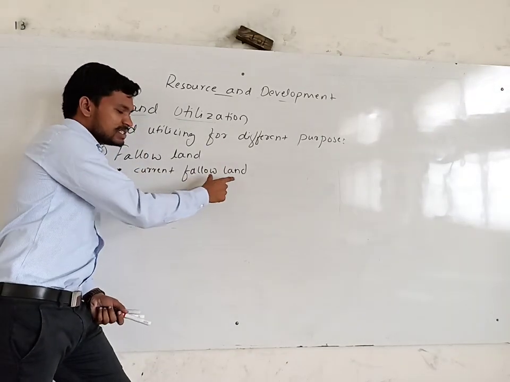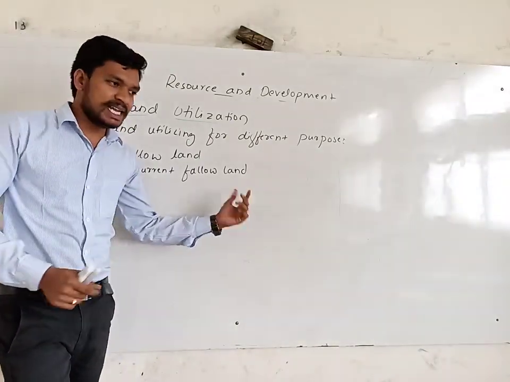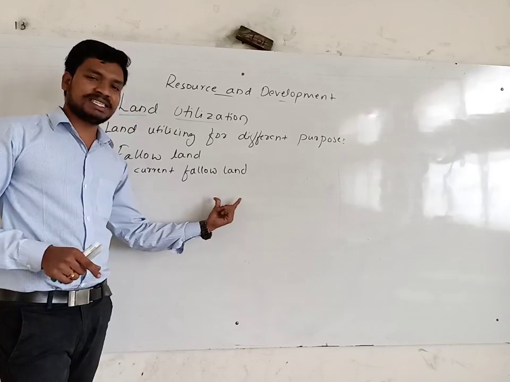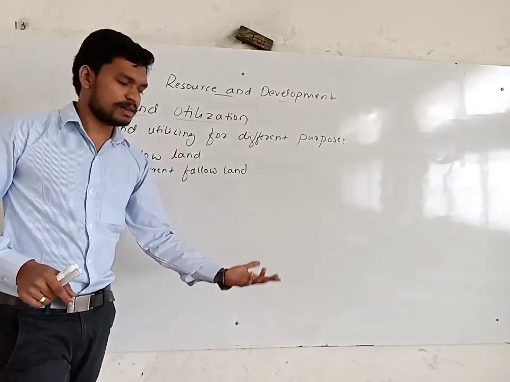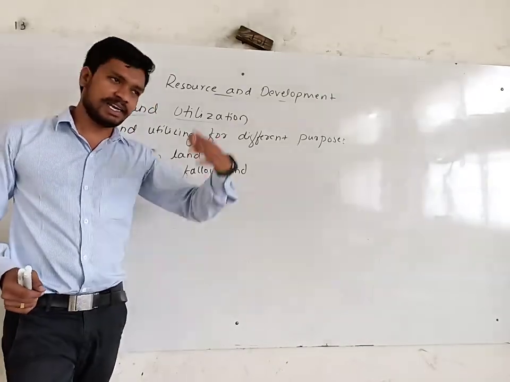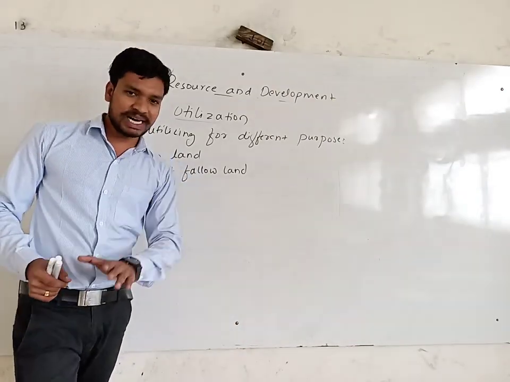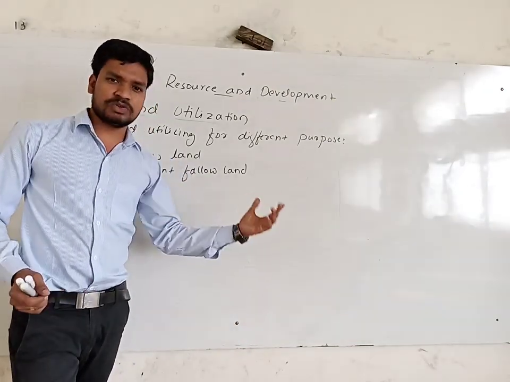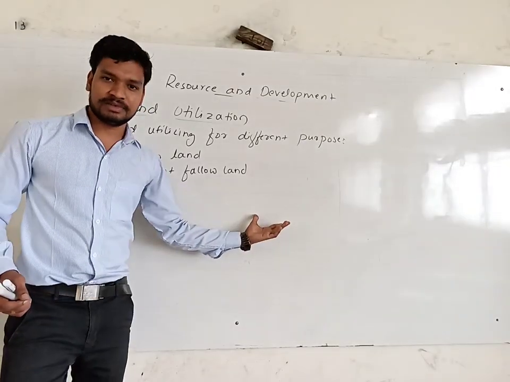Here, fallow land means it's agricultural land actually, but in an agriculture year nothing has been sown. We are not growing any crop, we are using it for nothing. Earlier, previously, we were making use of that land for growing crops. Now, for one agriculture year, we have sown nothing there in the agricultural field. This is the current fallow land.